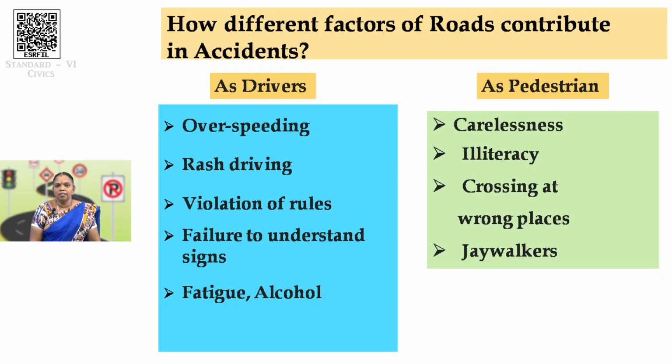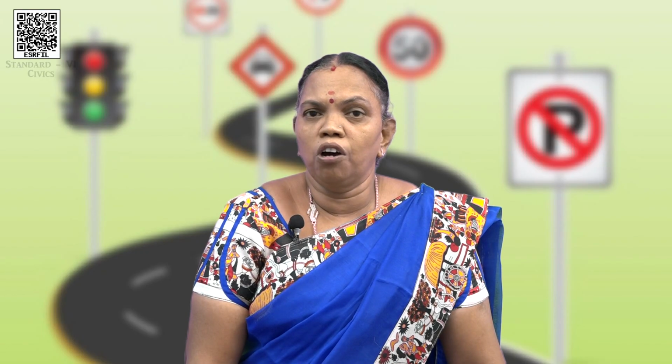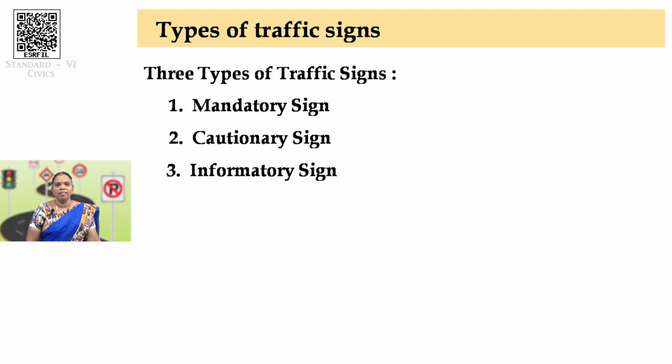And the fourth, the last one, is jaywalkers. What is a jaywalker? Persons who are walking or using the roads for their jogging. Okay, they are called jaywalkers. So, these are the factors which contribute to road accidents. It can be either in the driver form or the pedestrian form. Understand? Now, you are going to see the types of traffic signs.